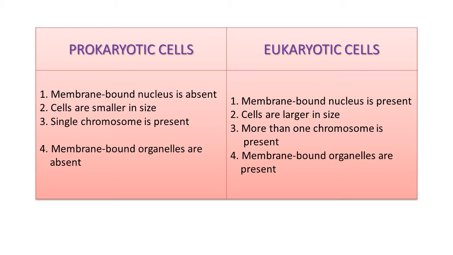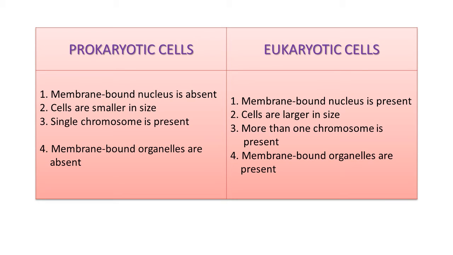According to this cell theory, after studying in detail, two main points are understood. These two main points are: all living organisms are composed of cells and products of cells, and all cells arise from pre-existing cells. So these are the main statements of this theory. All living organisms are composed of cells and products of cells, and all cells arise from pre-existing cells. This is known as cell theory.